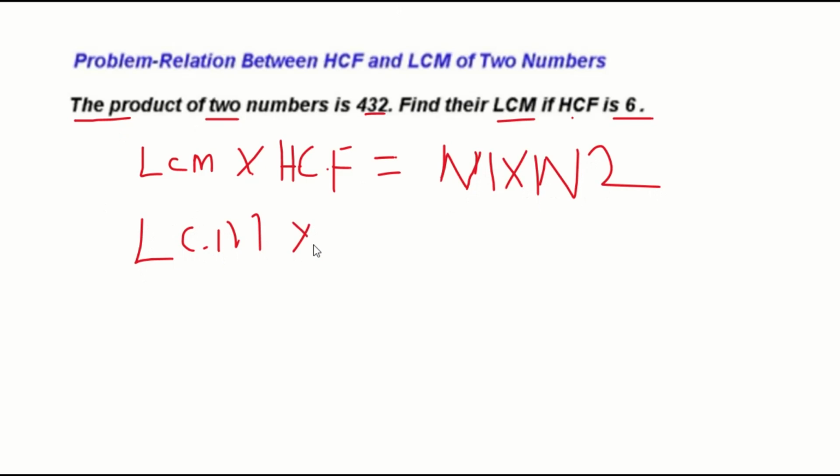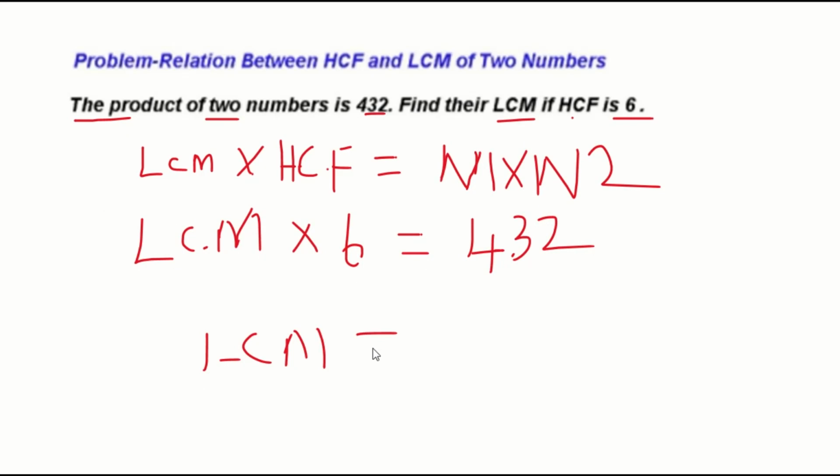The HCF given is 6, and the product of the two numbers is 432. So LCM into 6 equals 432, which means LCM equals 432 divided by 6.